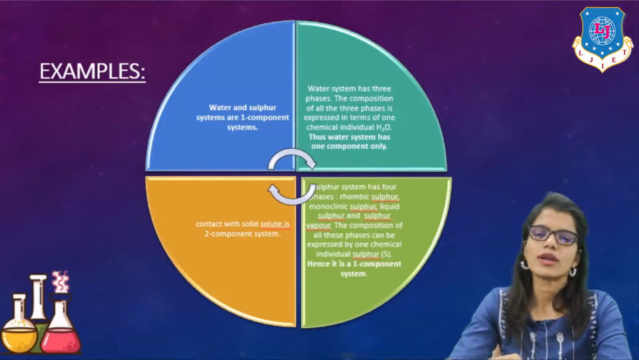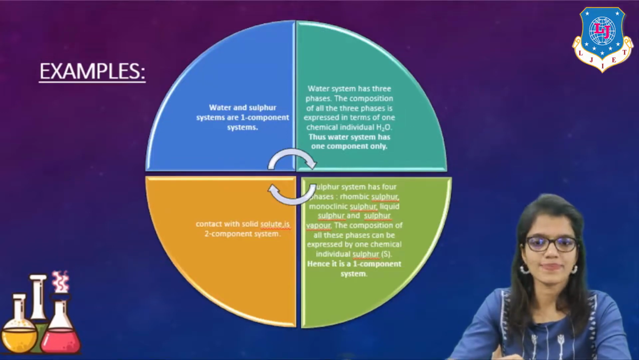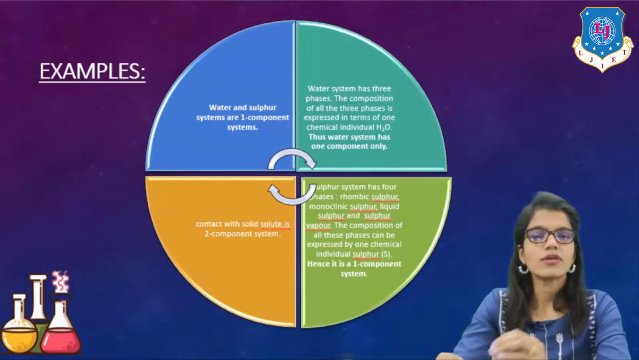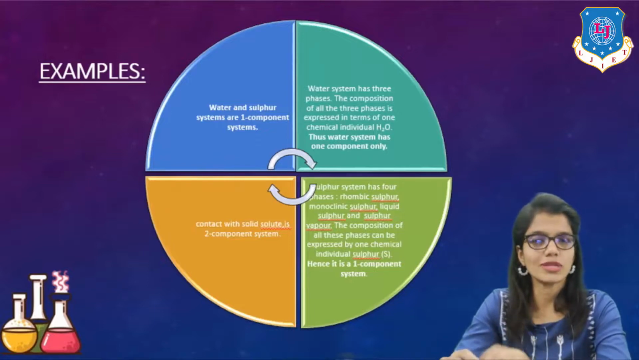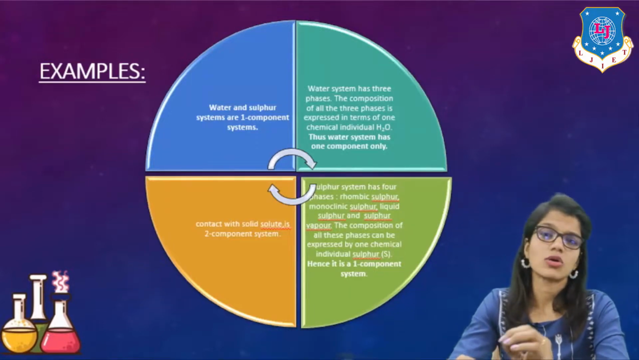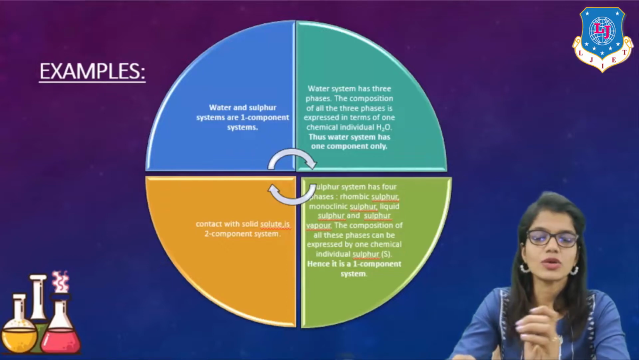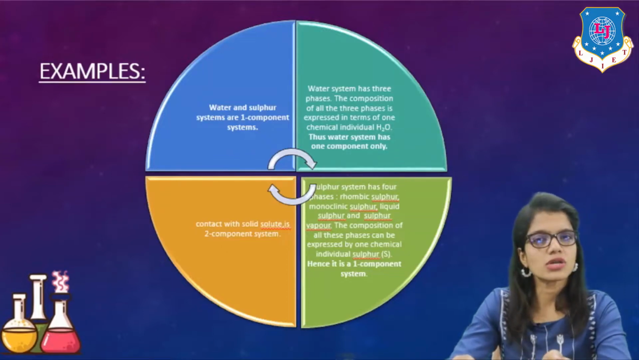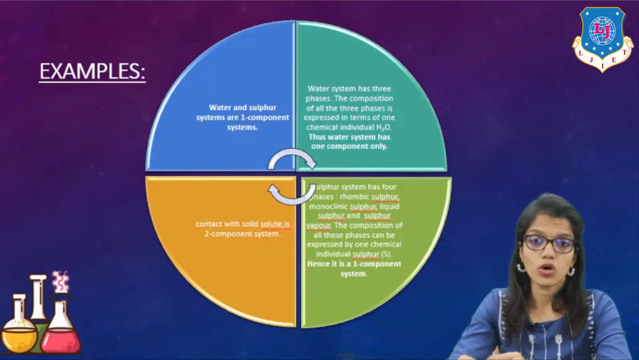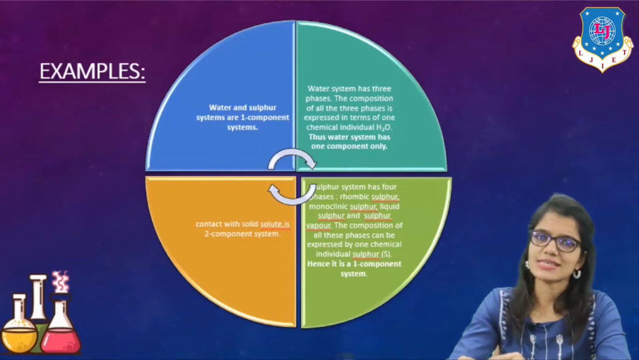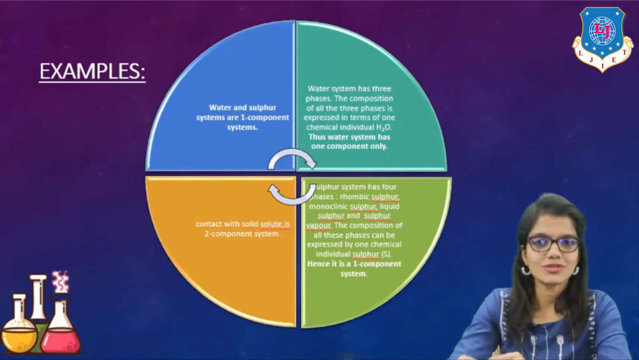Right? Now let's look at how the 2 component system looks. So we have any 2 different chemical species in contact with each other, like chloroform in contact with water or oil in contact with water. It is a 2 component system. Why is it so? Because the chemical species are actually different. And if the chemical species change, the components also change.